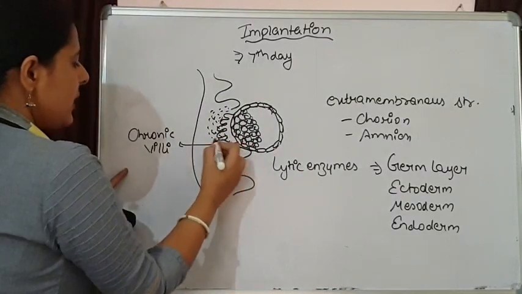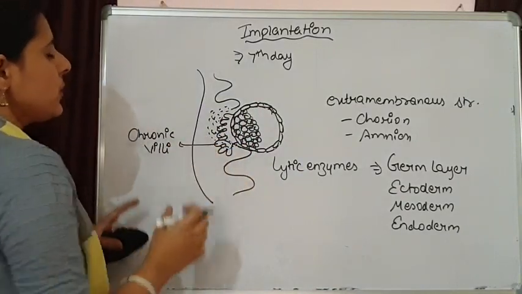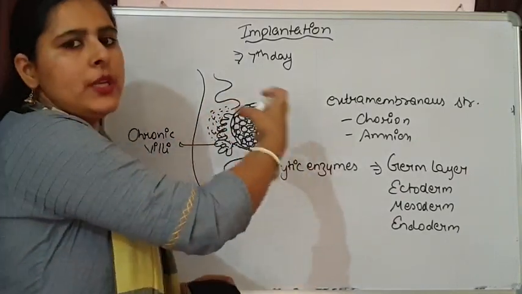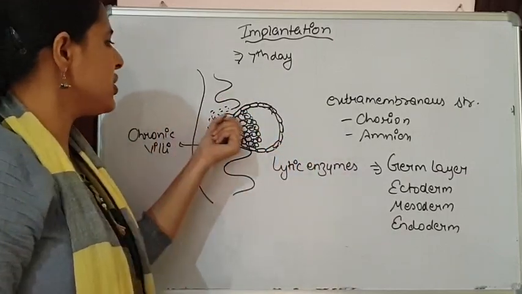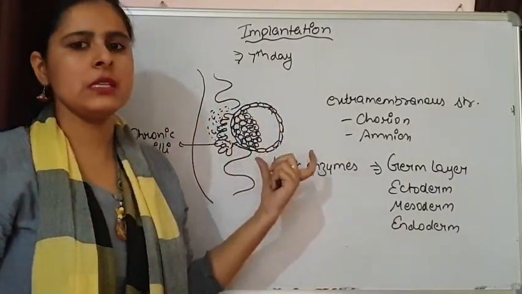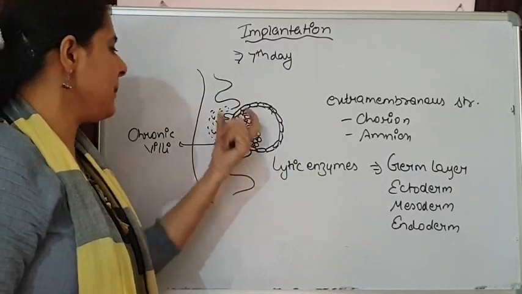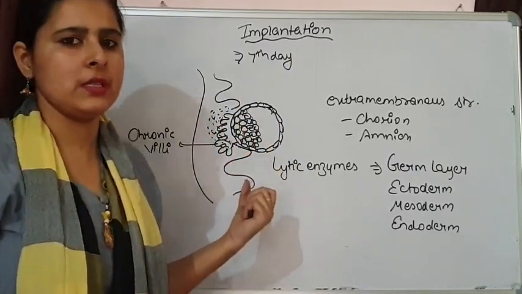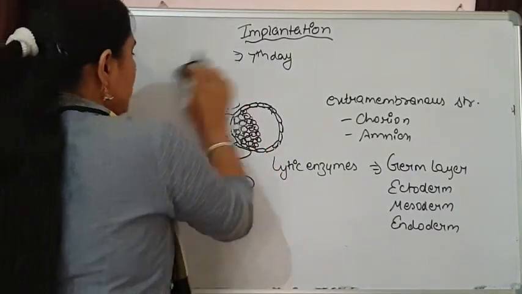So here chorionic villi will be formed, and these chorionic villi are continuously absorbing nutrition, and this nutrition will be helpful for the growth of this embryo. So this is how implantation is taking place. So we will discuss the next topic,